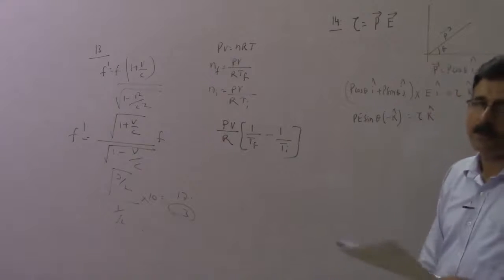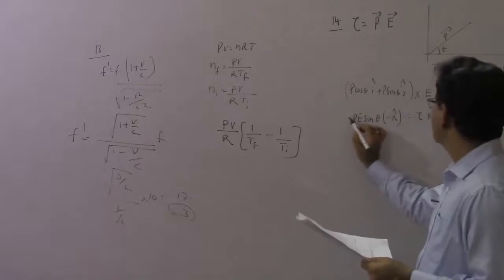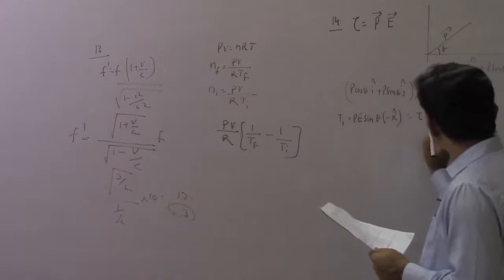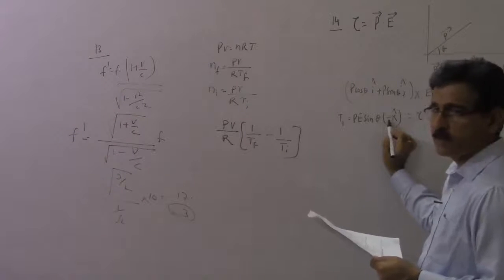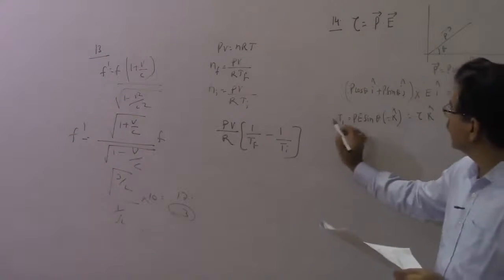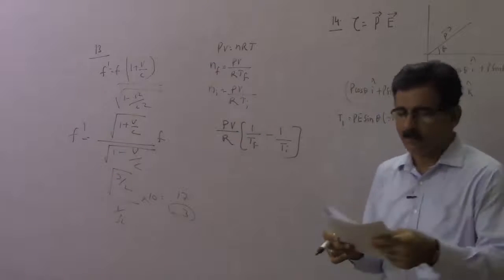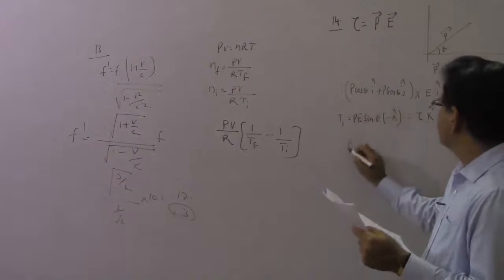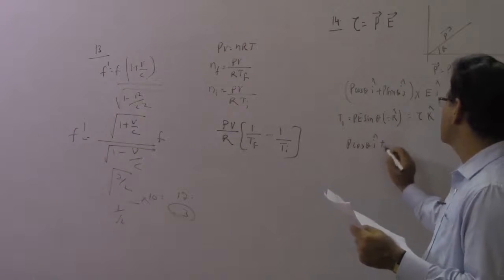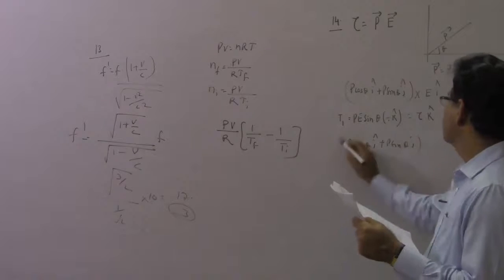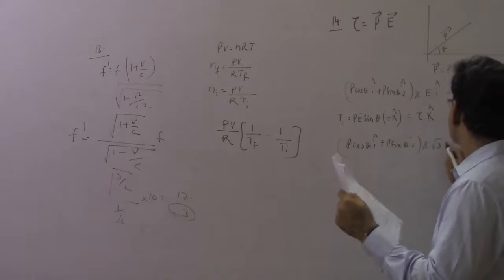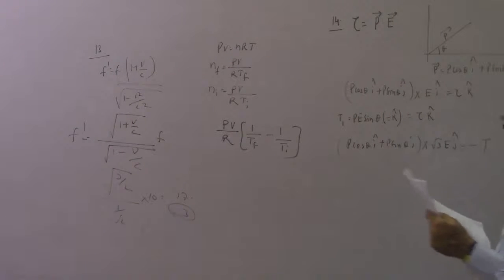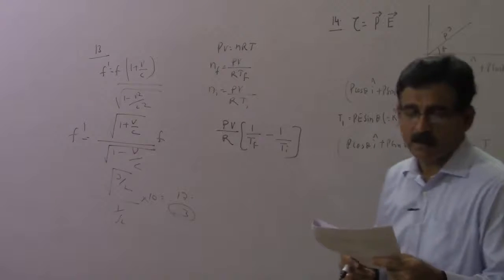Okay. So now what you can do? You see, he has named this as T1. Here you see a k, whereas here you see a minus k. So I can just say that this term, I can write as minus T1. Now look at the second part of it. The second part says P cos theta i cap plus P sin theta j cap, and this time the field is root 3 E j cap. And he is telling that this is minus T1.